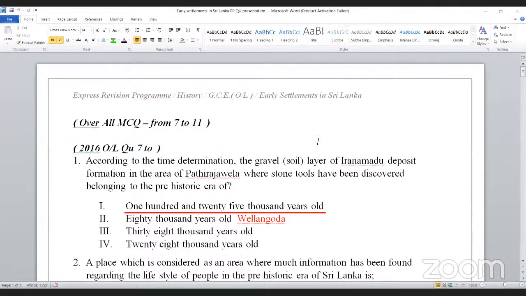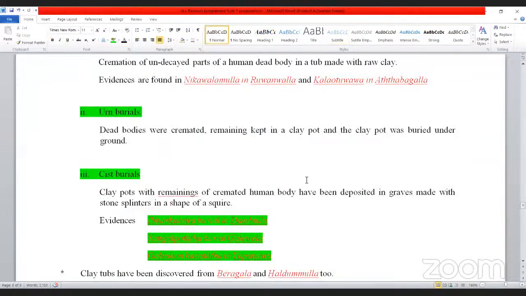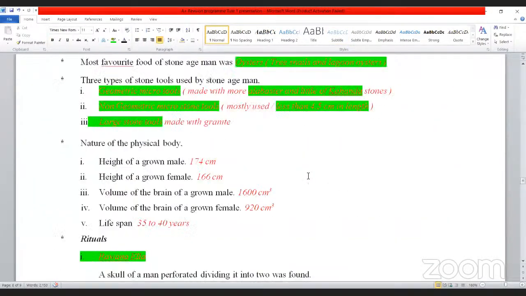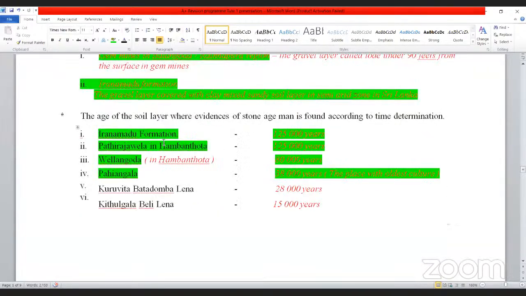Mud formation 125,000 years, Pattirajawela Homo sapiens 125,000 years, Balangoda Homo sapiens 80,000 years, Pahiyangala oldest culture 38,000 years. So from here you can write that answer. That's the answer for the first question.